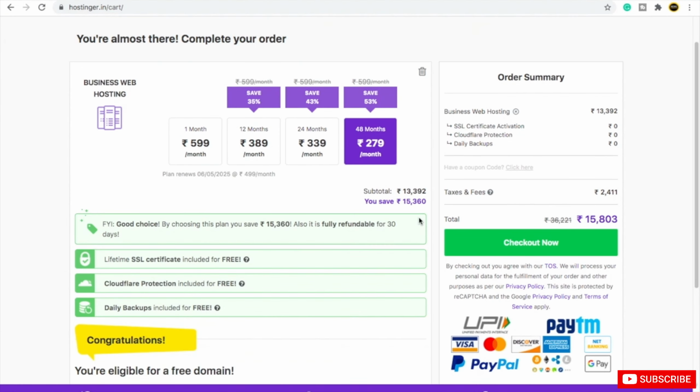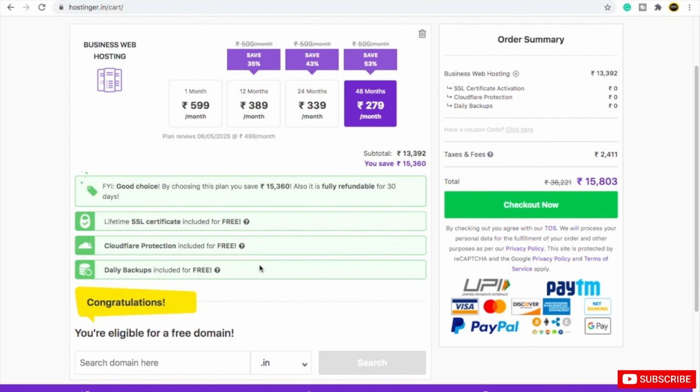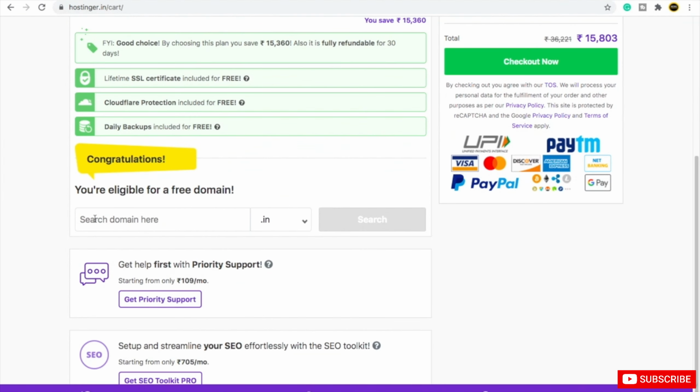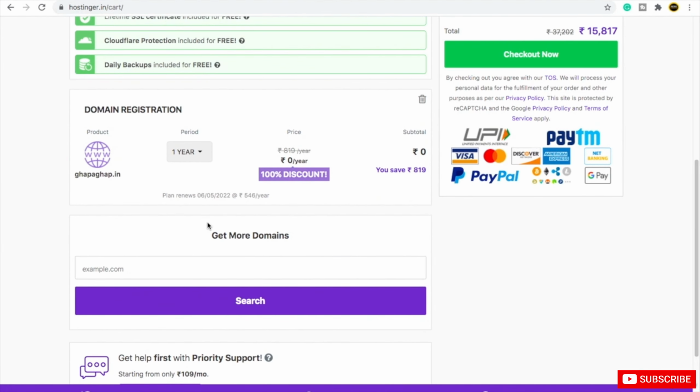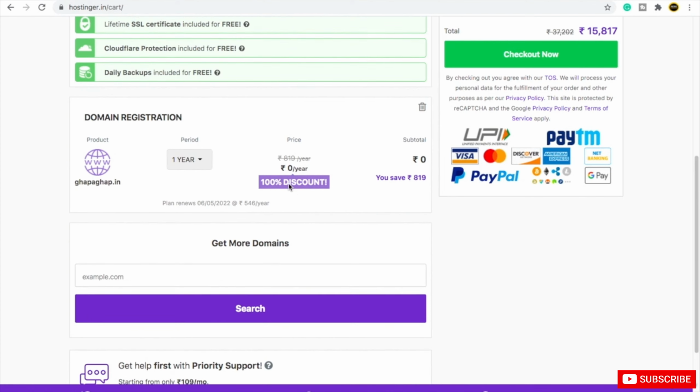Now you will come here, and you can see you have a lifetime SSL certificate absolutely free, Cloudflare protection, and daily backups. You can have one free domain here. So for example, if I go for Ghapaghup.in and search here, if it is available, then I can have this domain. You can see this domain is available, so Hostinger has provided me this absolutely free. They are not taking any charge here.